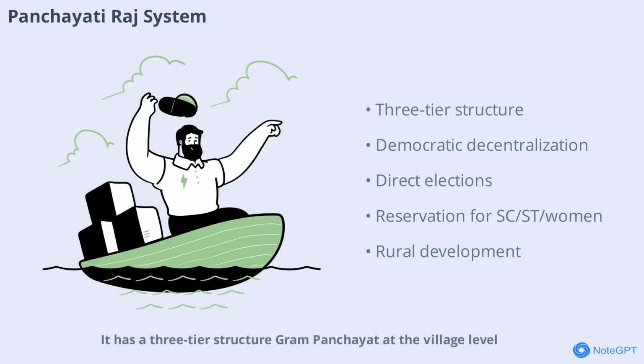Panchayati Raj is a system of rural local self-government introduced by the 73rd Constitutional Amendment Act, 1992. It has a three-tier structure: Gram Panchayat at the village level, Panchayat Samiti at the block level, and Zilla Parishad at the district level. Panchayati Raj aims at democratic decentralization, rural development, and implementation of government schemes. Features include direct elections, reservation for SC, ST, and women, fixed tenure, and elections conducted by the State Election Commission.